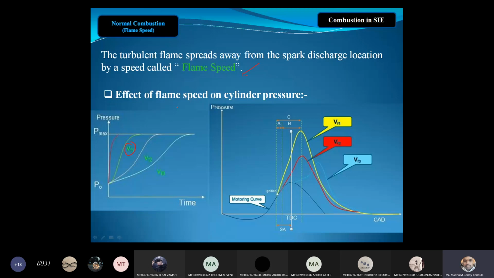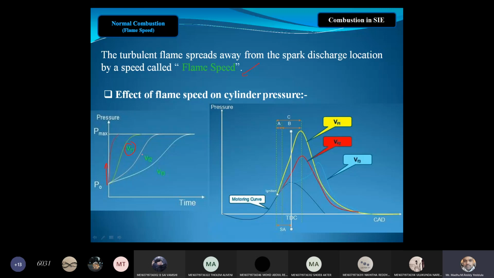Now, let us say this is the pressure inside the engine cylinder. If you increase the pressure, see from here to here, the pressure inside the cylinder is increasing. So what happens to the velocity of the flame? Velocity means with respect to time; you can see how fast it is spreading. Now this is the peak pressure. This is the red one, and this is the second one.